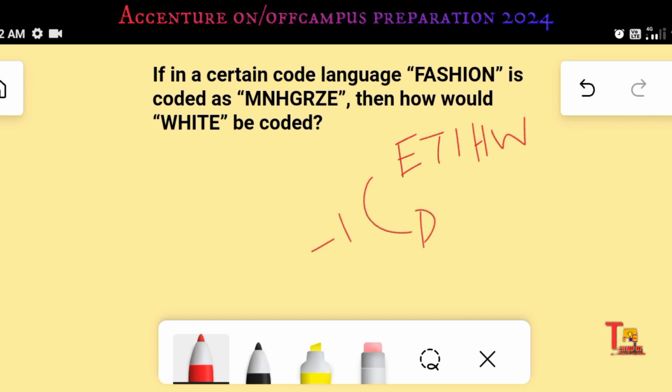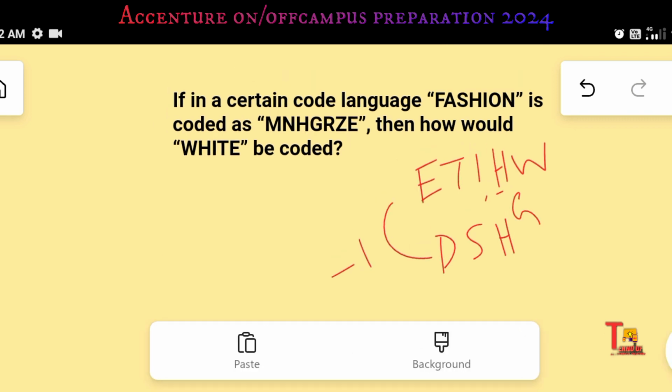And T is 20, so 19 will be S, right? 20 minus 1 is 19, so 19 is S, right? I is 9, so 9 minus 1 is 8, 8 is H, right? And H is 8, so minus 1 is 7, so 7 is G, right?